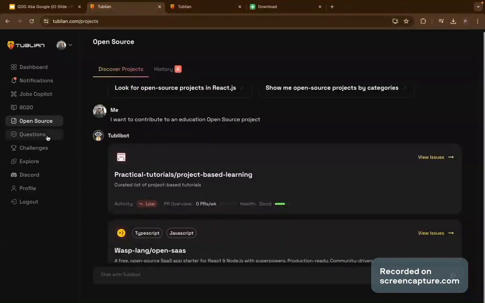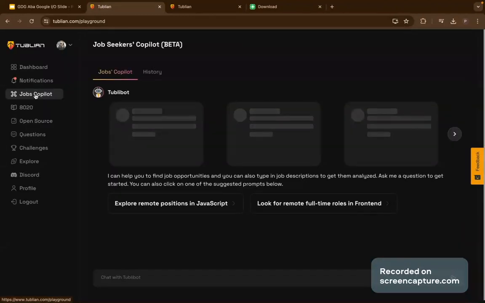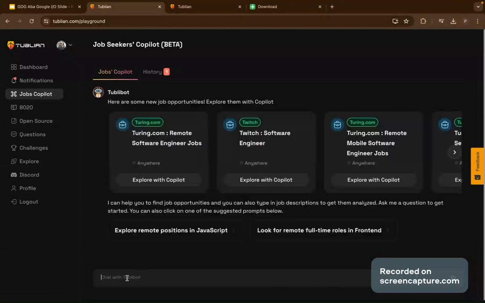Let's go back here and talk about the last thing, which is jobs copilot, which is the last phase of our building developer career, right? So when we come in here, just like the way we prompted during open source and the way we prompted during course creation, we can come here and say, I am looking for developer jobs in.